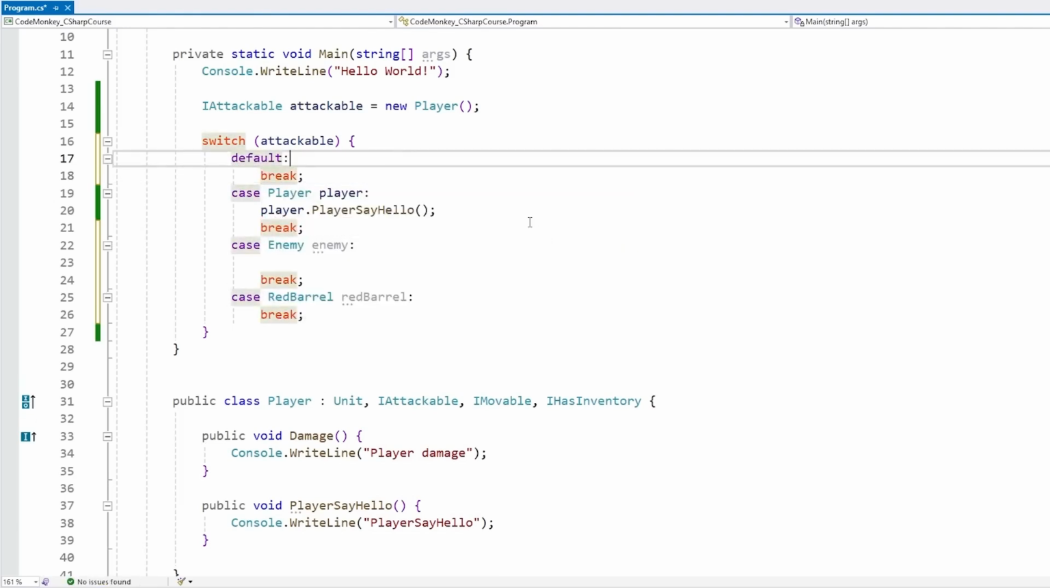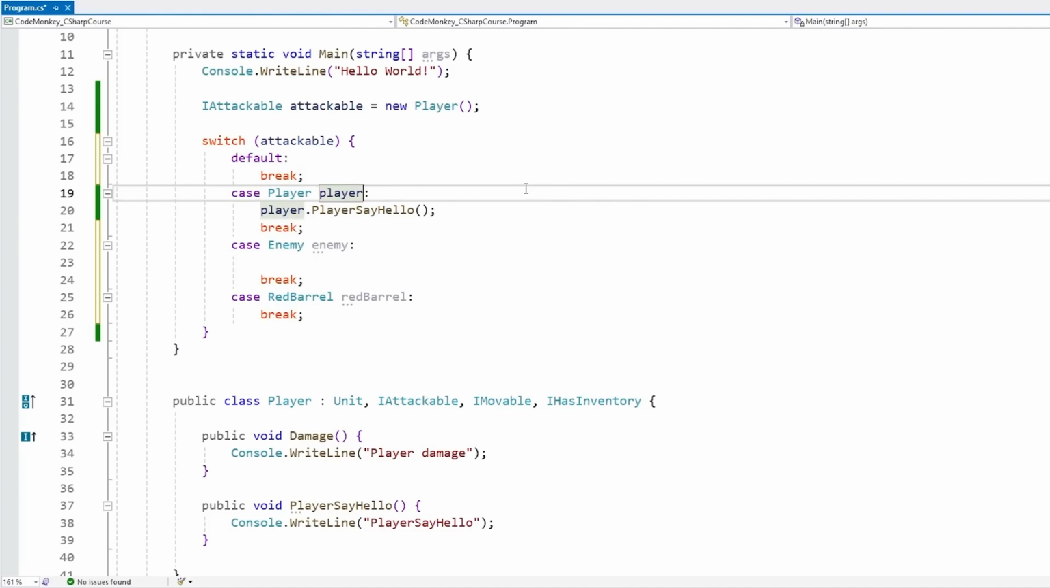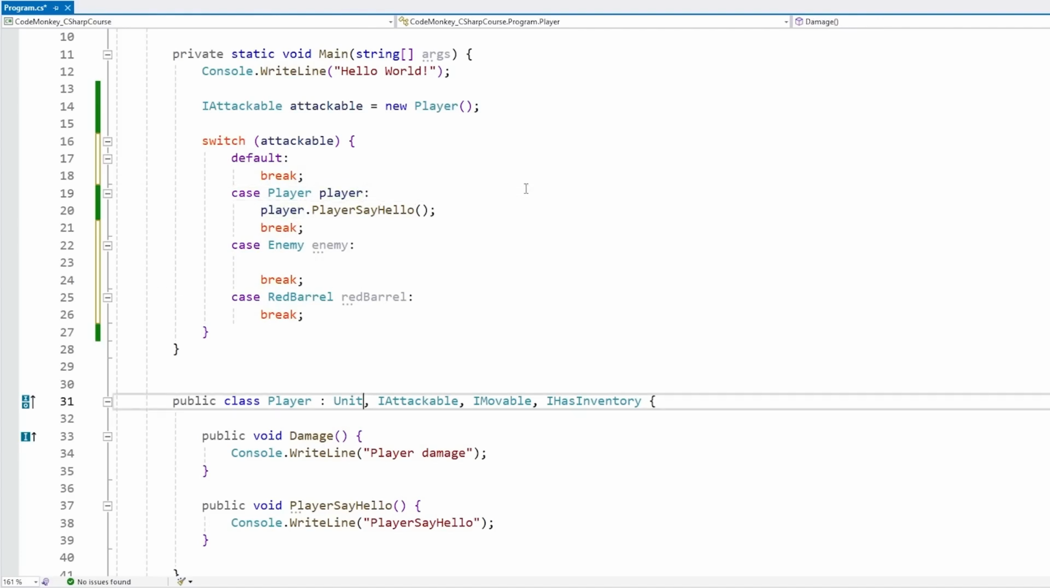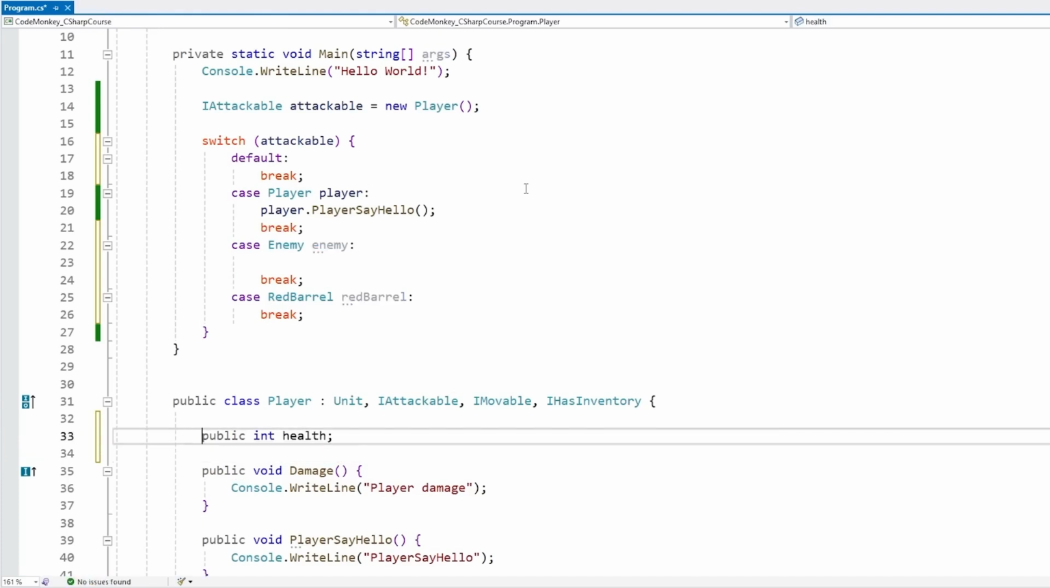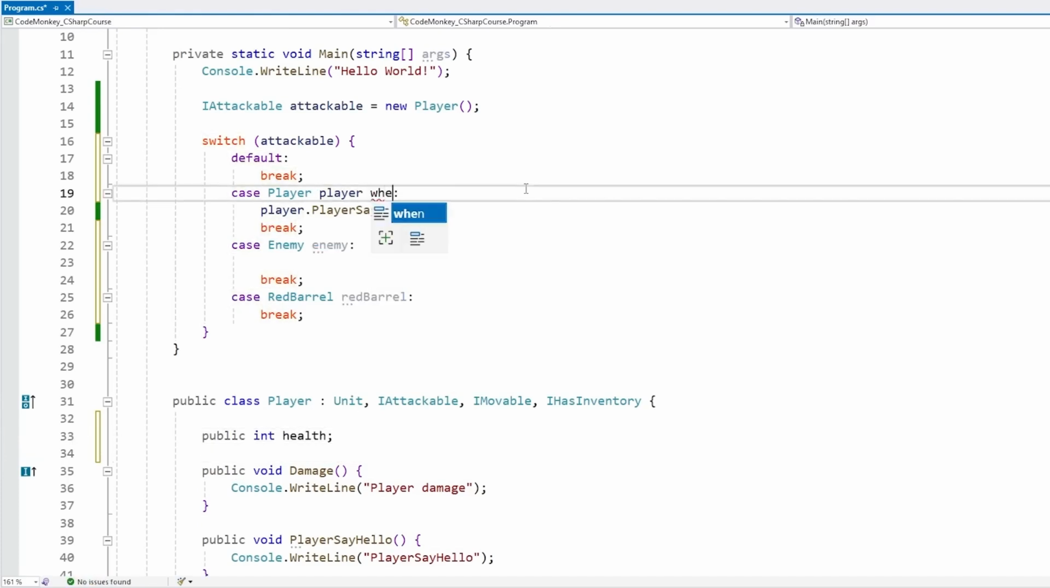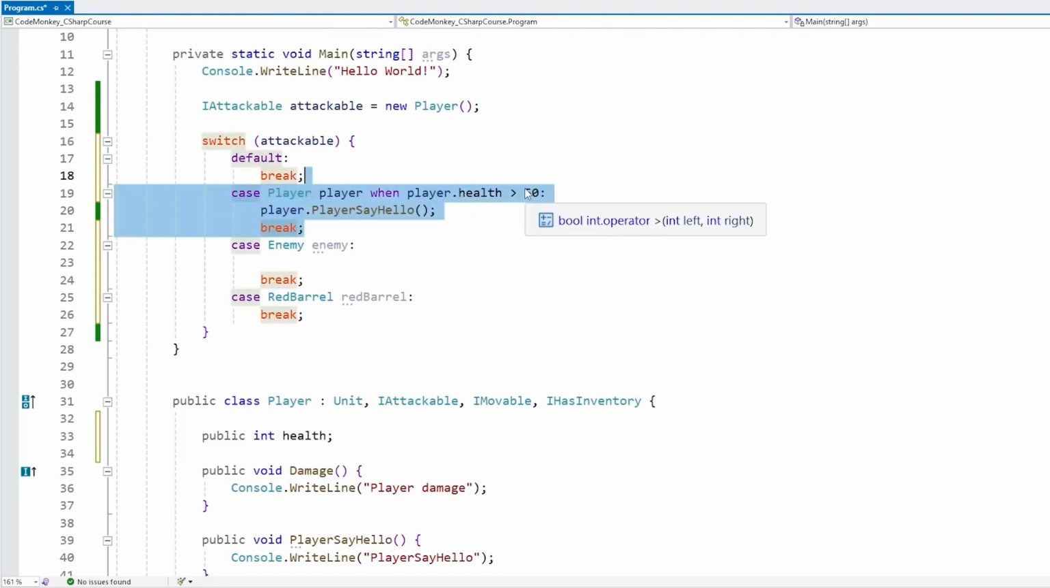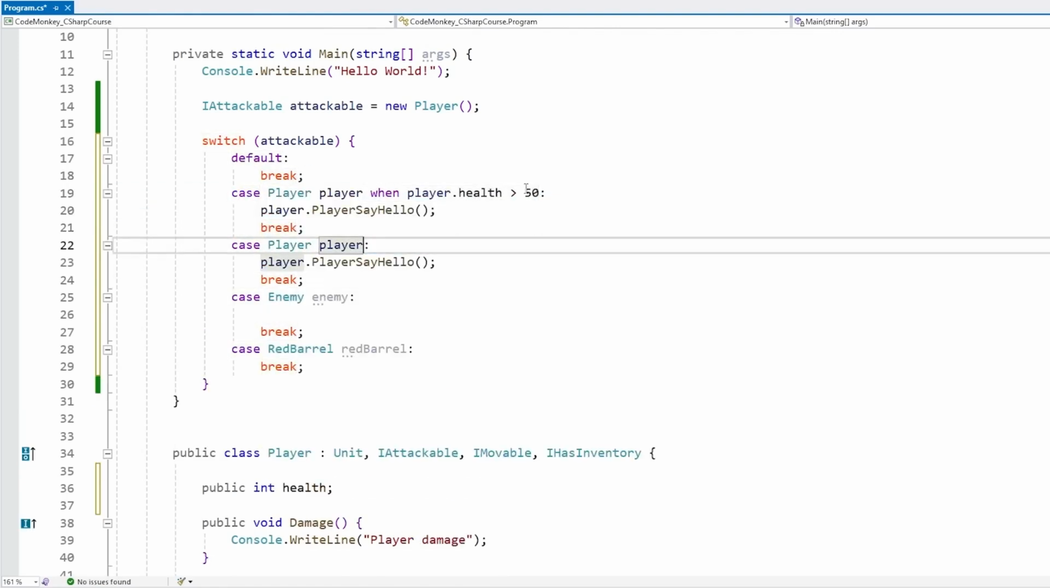Also, this actually lets you do one more thing that I actually didn't know until I did the research for this course, which is on this case, you can add extra conditions. So for example, up here on the player, let's define an int for the player health, something like this. And now down here on the case, we can use the keyword when, and then define some kind of condition. So for example, when player.health is above 50. If so, then we're going to run this, and without it, it's going to run this.